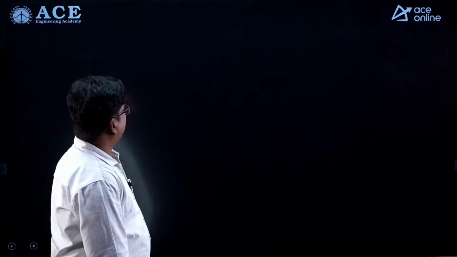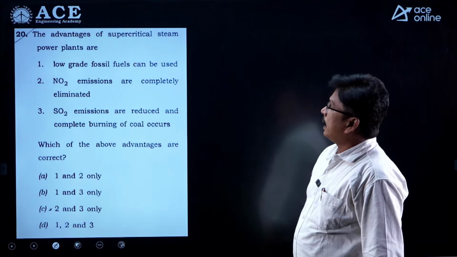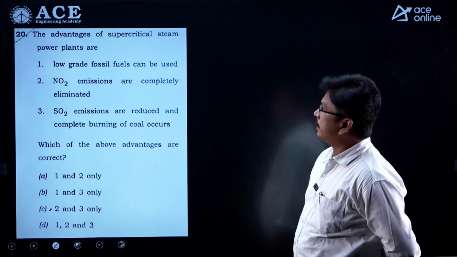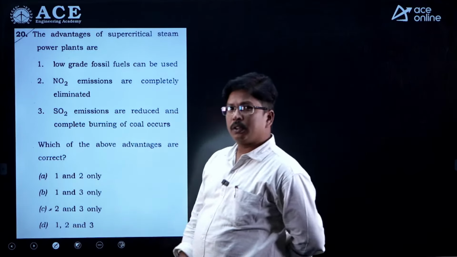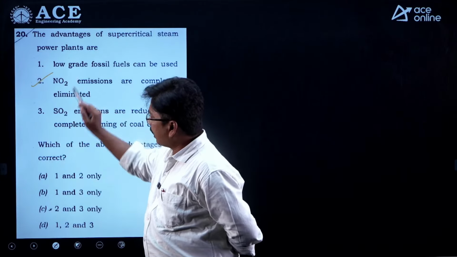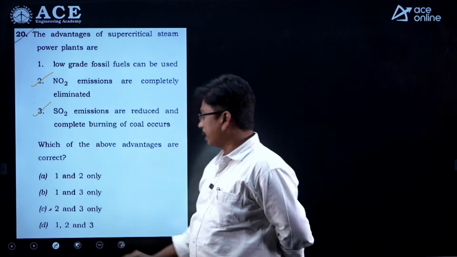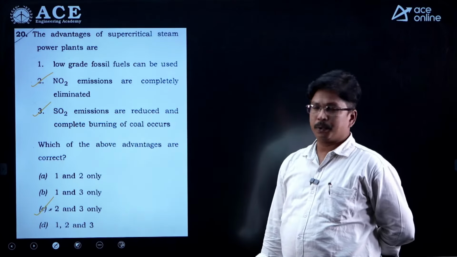Right? And the next question here: the advantages of supercritical steam power plants are that they have to use somewhat good fossil fuels, and NO2 emission will be reduced and SO2 emission will be reduced, so that we can go for option C. So NO2 and SO2 emissions will be reduced.